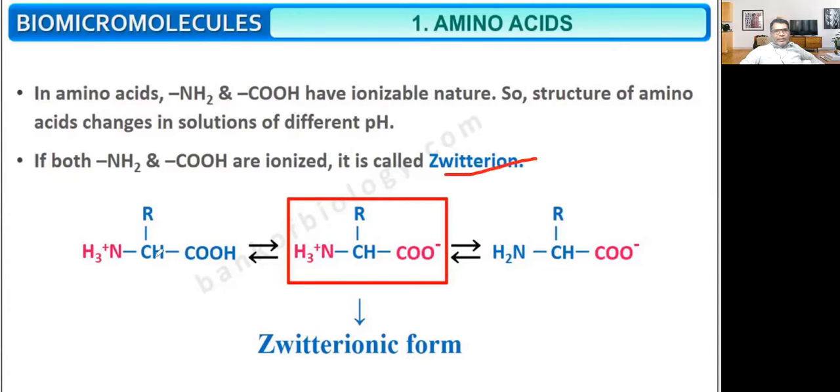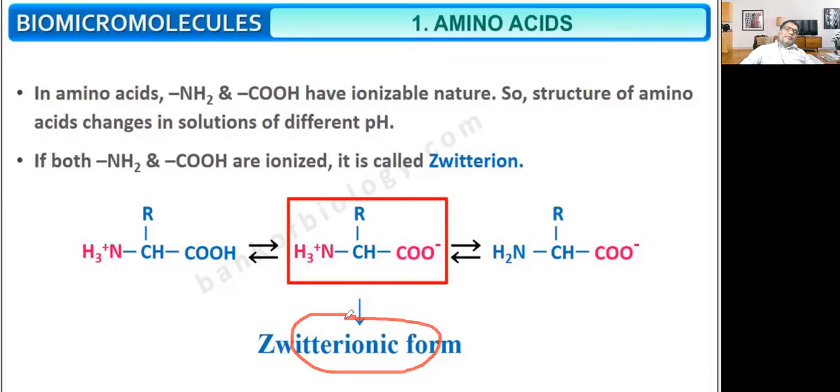So what is a zwitterion? Here the amino group is positively charged, and here the acid group is negatively charged. So this molecule has both a positive ion and a negative ion. This type of ion is called the zwitterionic form of the amino acid.